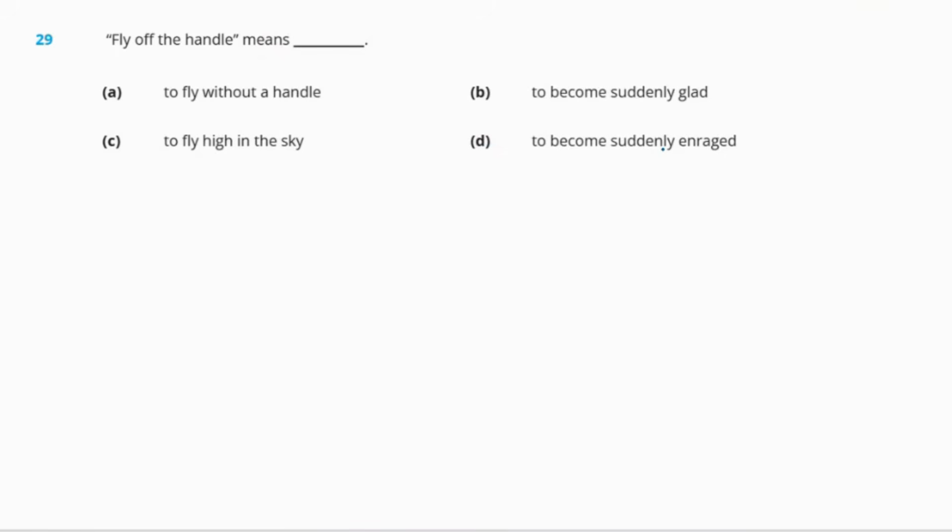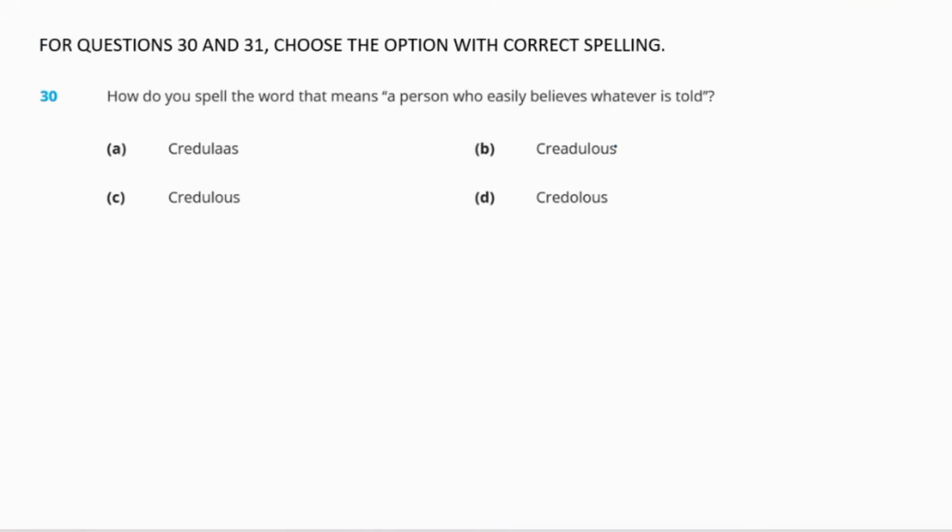Now, question 29, fly off the handle means. Options are A, to fly without a handle, B, to become suddenly glad, C, to fly high in the sky, and D, to become suddenly enraged. Okay, so the right answer will be option D, to become suddenly enraged. Now, what does it mean? It means to lose someone's temper suddenly. Okay. Now, for questions 30 and 31, choose the option with correct spelling.